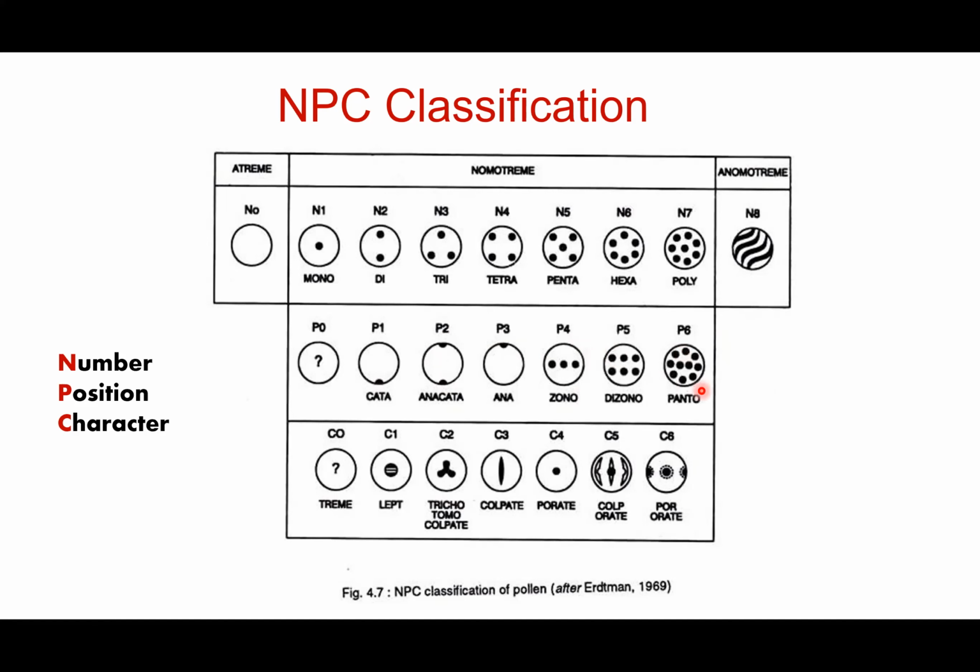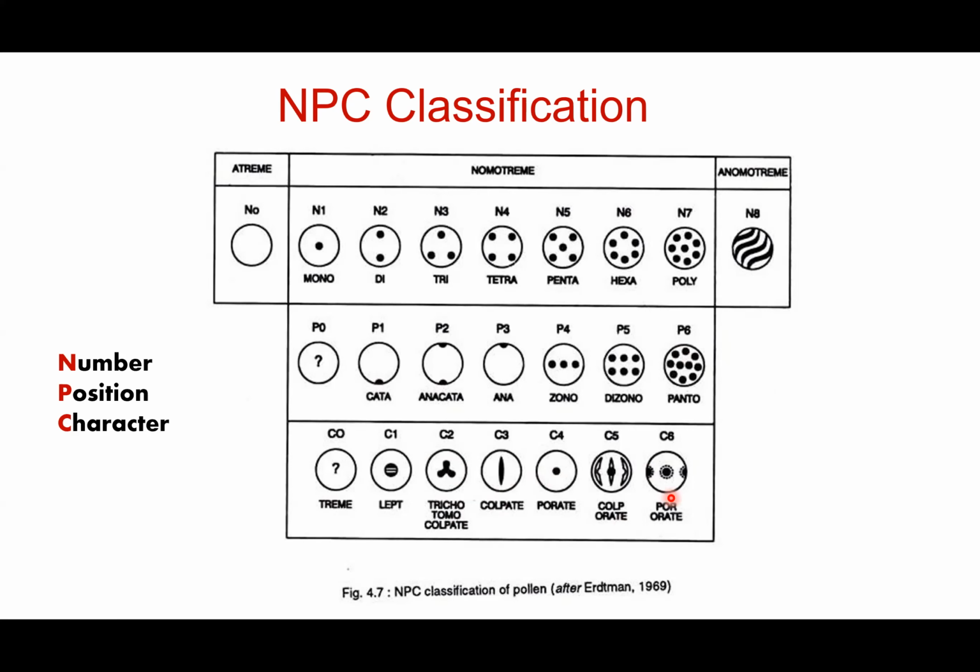Similarly, character: the kind of pores, the shape of pores, depending on that also you have the nomenclature. If it is circular, it is leptotreme. We just saw, if it has three different small arms like this, it is trichotomocolpate. If it is lens shaped, it is colpate. If it is a single pore, it is porate. If you have three patterns like this, colporate. If you have pores surrounded by design, it is pororate.